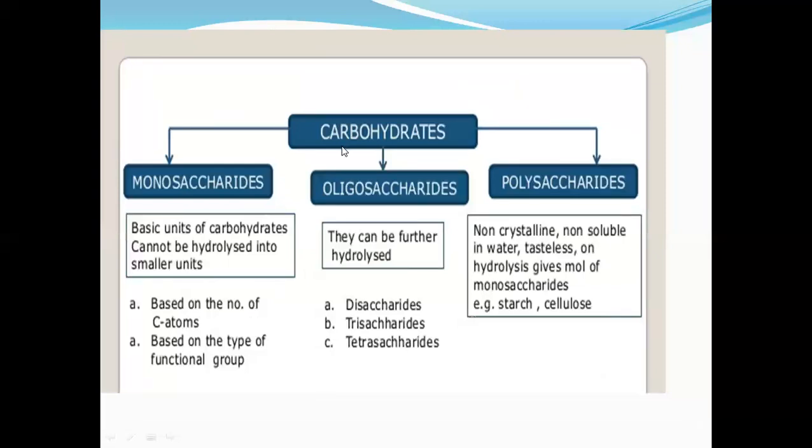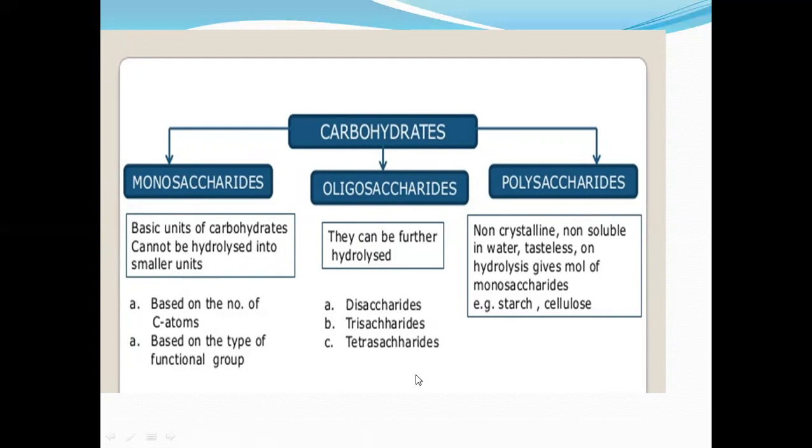In this video we are going to discuss only the carbohydrates. Carbohydrate is divided into monosaccharides, oligosaccharides, and polysaccharides. Mono means single, oligo means a few, which can be hydrolyzed, and poly means a number of units. The basic unit of carbohydrates cannot be hydrolyzed into a smaller unit. It is based on the number of carbon atoms and the functional group, right? In the oligosaccharides, there are disaccharides, trisaccharides, and tetrasaccharides.